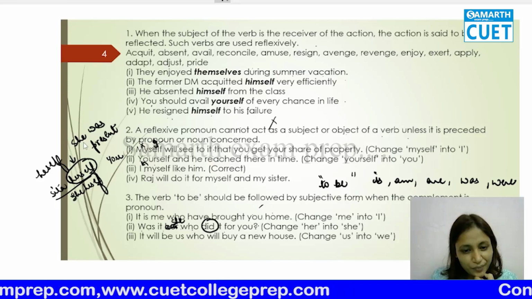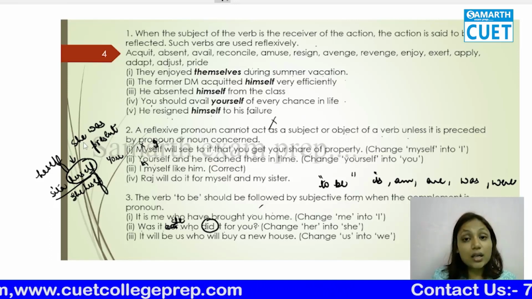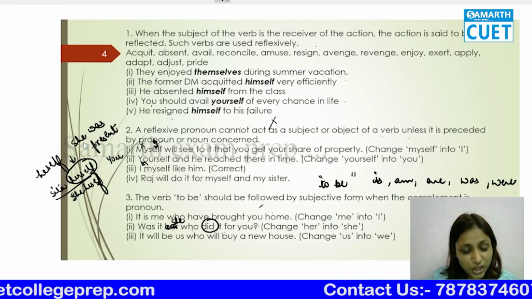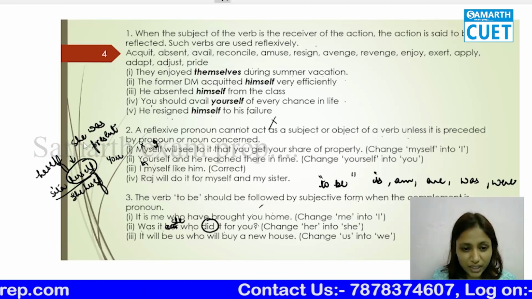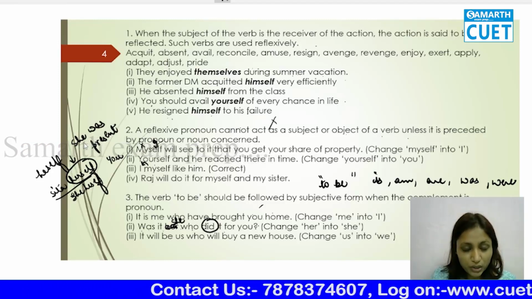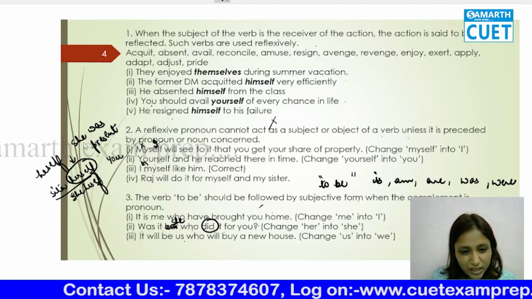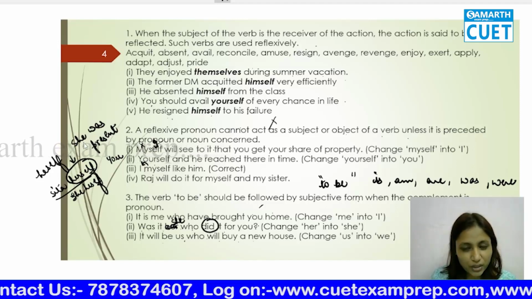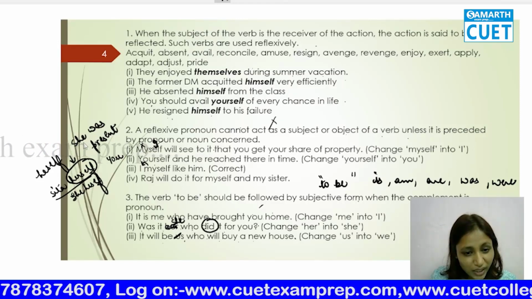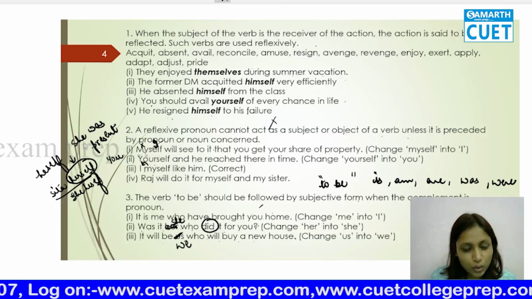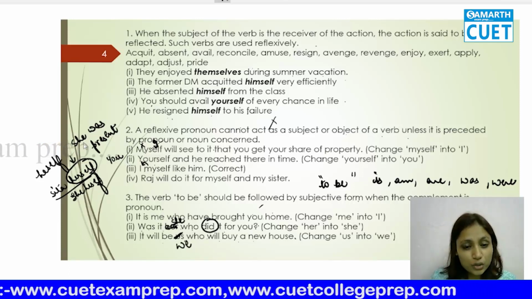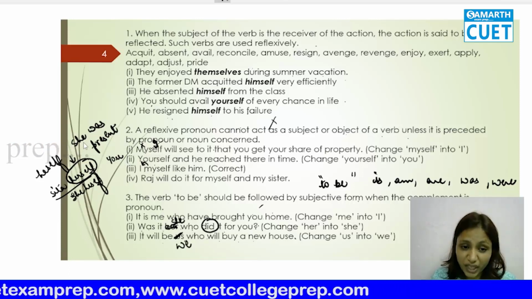She did it. So she is the doer of the action, so she will be the correct pronoun here. "It will be us who will buy a new house." It will be we. Who is going to buy? We. So not us, it will be we.